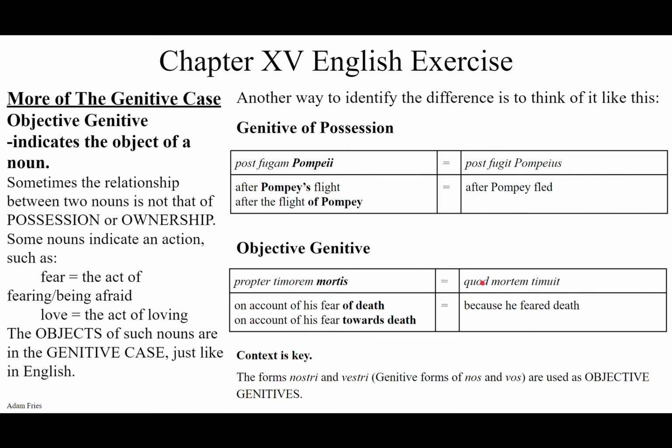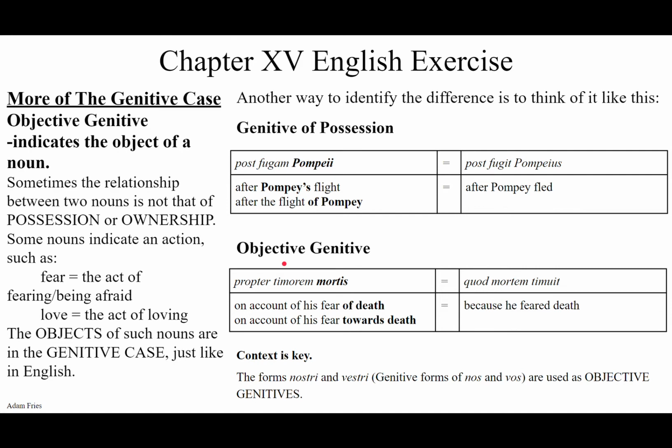Context is key. Another way to identify the difference is you can think of it like this. The genitive of possession. So if we have a phrase like post fugam Pompeii, after the flight of Pompey, this pretty much equals after Pompey fled. Pompey, it's his flight. He's doing the action. It's his flight. It belongs to him. We can translate this genitive of possession using the apostrophe S. After Pompey's flight, after the flight of Pompey.